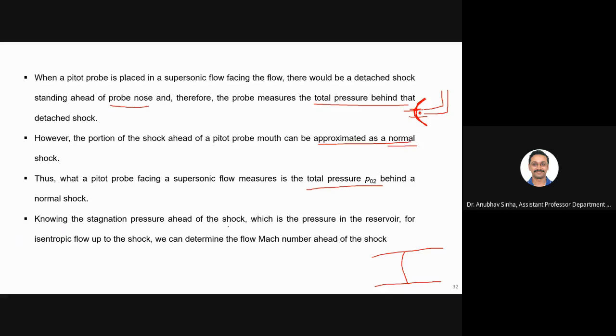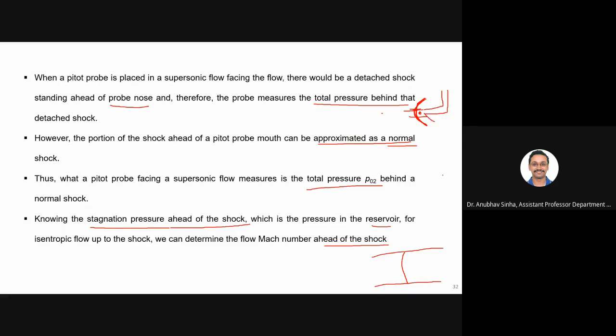Now, you know the stagnation pressure ahead of the shock. Generally, when you devise an experiment, you have a high pressure tank from which you let the air exit, and that forms your supersonic flow. So you know P01, the stagnation pressure ahead of this shock, which is that of the reservoir. You can determine the flow Mach number ahead of the shock. So you know the properties behind the shock as well, since you will get P02 here.